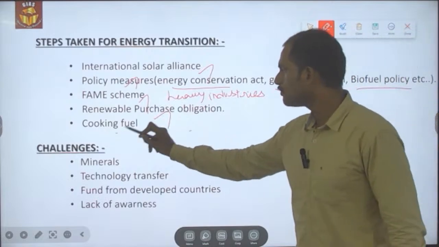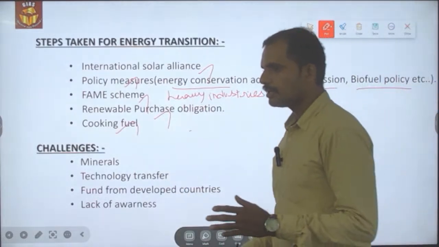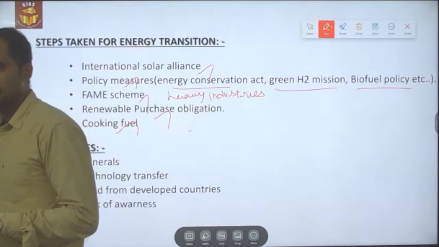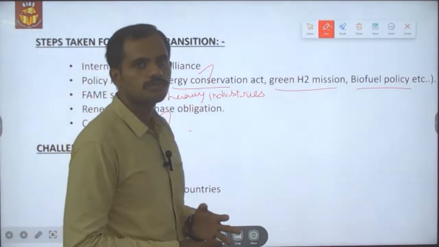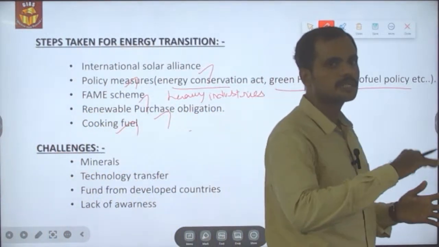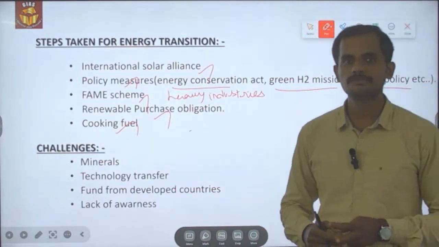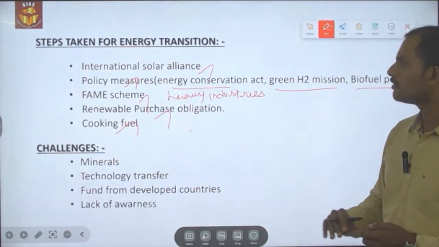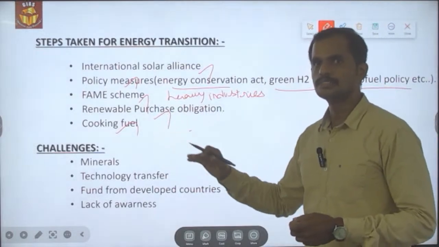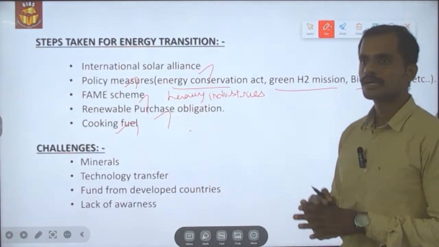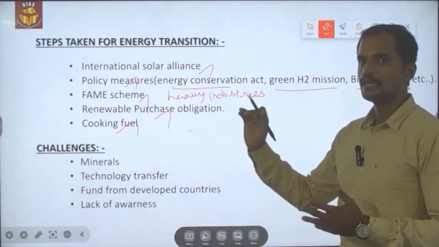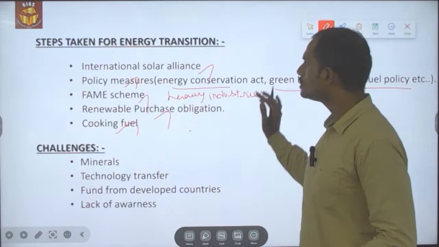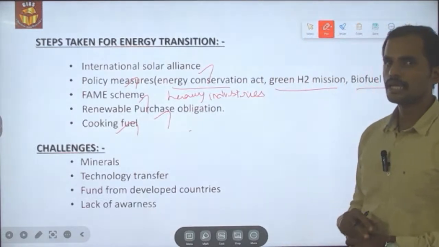And then cooking fuel. Schemes have been introduced to promote clean cooking fuel, so that traditional biomass based cooking fuel has been transitioned to clean cooking fuel in recent times, which in turn has led to a reduction in the carbon footprint, as well as acting as one of the major contributors to climate change mitigation. So these are all the steps being taken by the government of India.